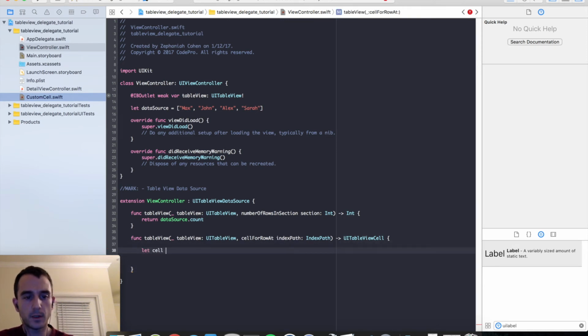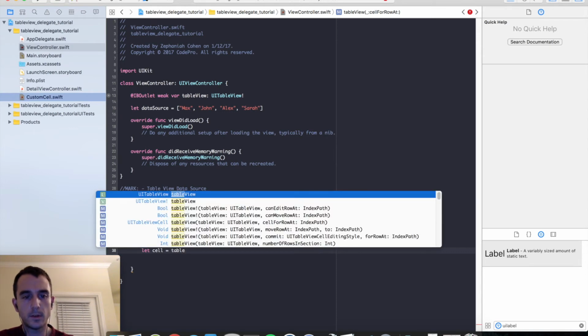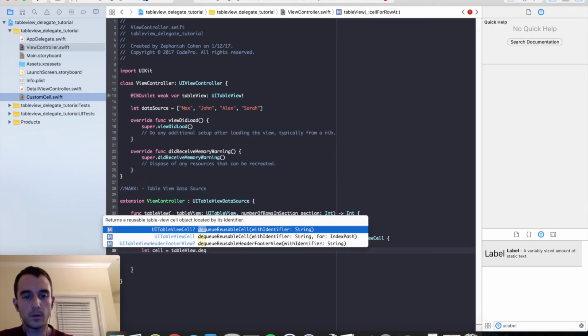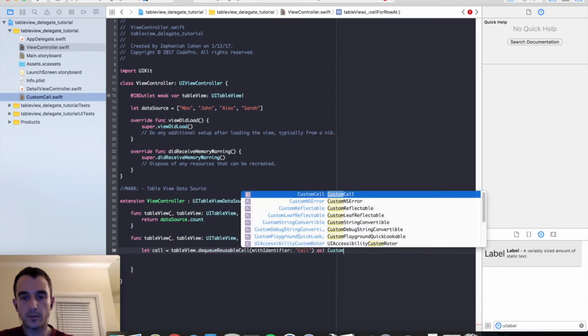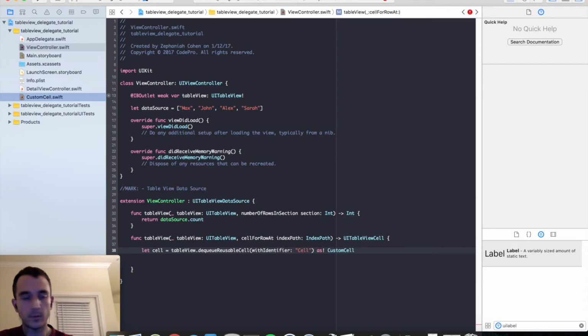Let cell equals tableView dot dequeueReusableCell with identifier. The identifier that we set in Interface Builder was cell. We set that on our cell if you remember back when we added that in the attribute inspector. And we will cast this as CustomCell, which is a TableViewCell. And then we will return it.